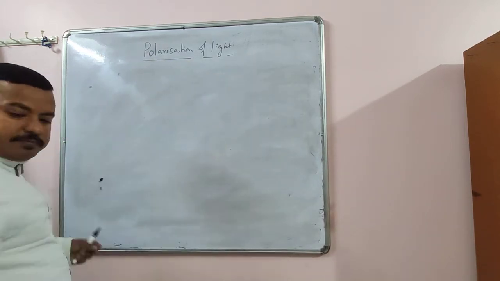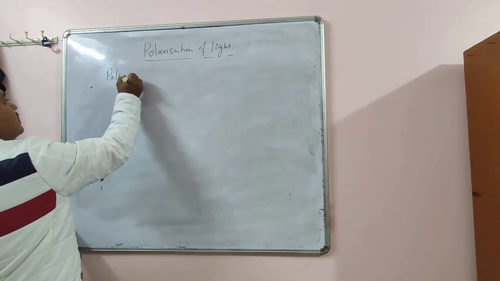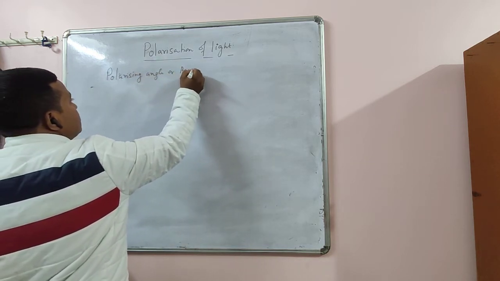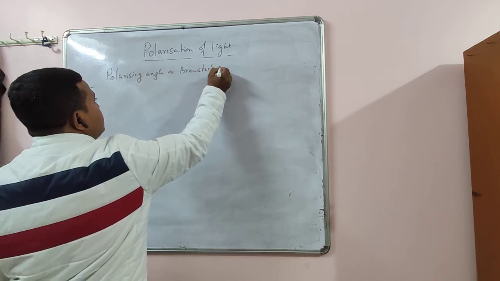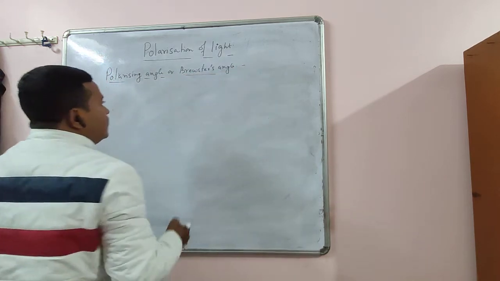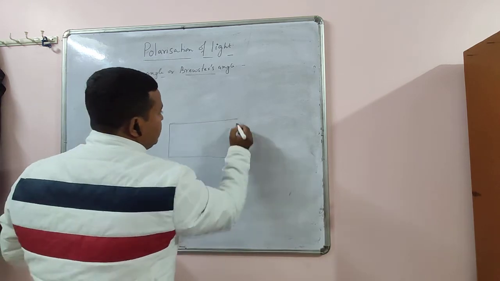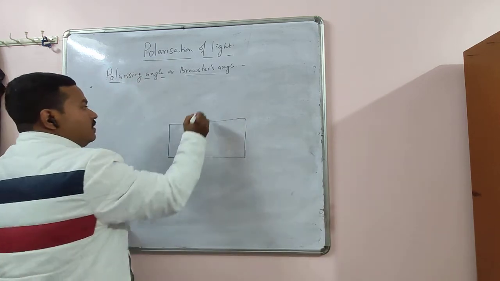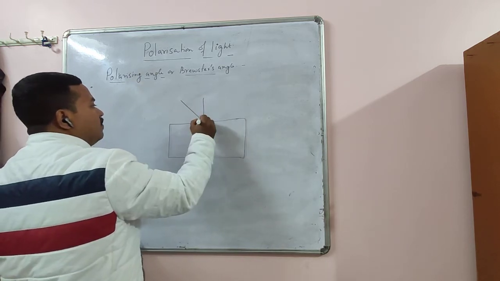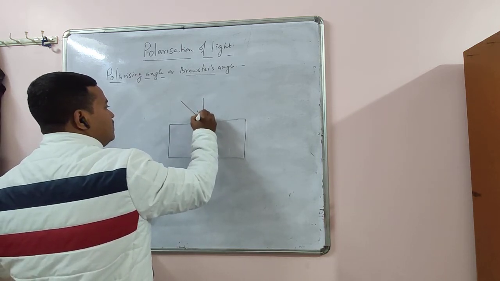Next one is polarizing angle, or Brewster's angle. So you consider a transparent sheet. Here you have to remember, this is experimentally obtained. When light is incident at the polarizing angle, this is called polarizing angle or Brewster's angle. Let it be IB.